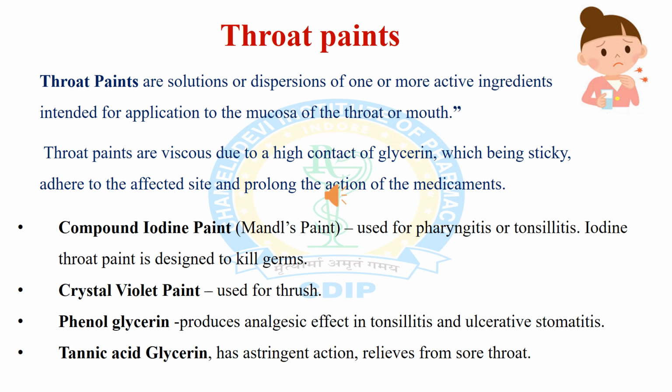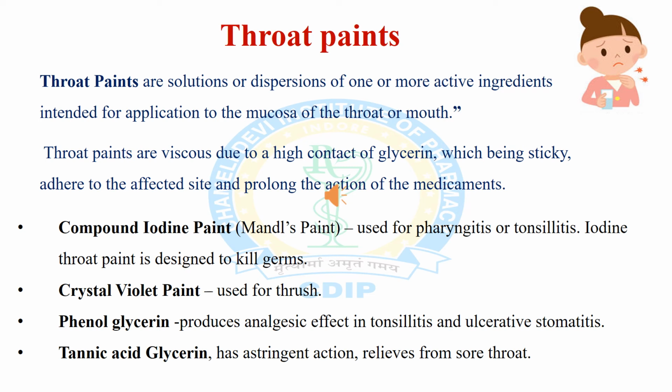Now the commonly used throat paints are compound iodine throat paint, which is used for pharyngitis or tonsillitis, and this iodine throat paint is designed to kill germs.